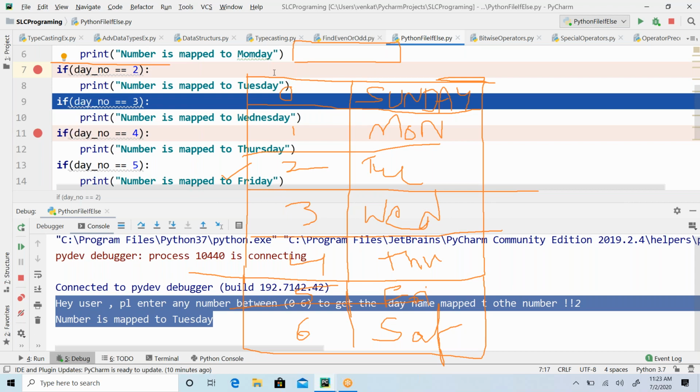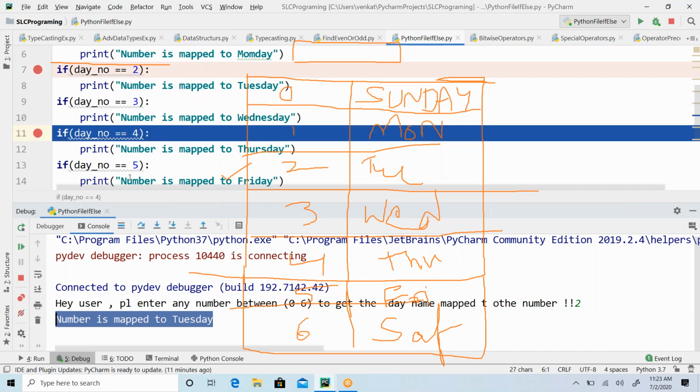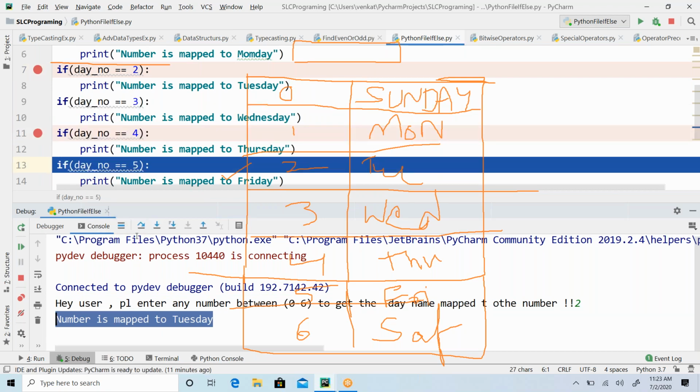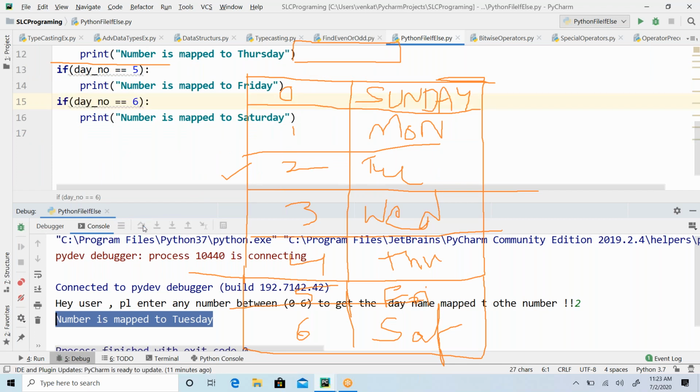Then what is the point of still executing the program, guys? Because I already got my answer. But if you look at the code, it is still going further. It is checking the other condition, and the other condition, and the other condition. All the remaining code it is executing, which is unnecessary. Are you guys following?